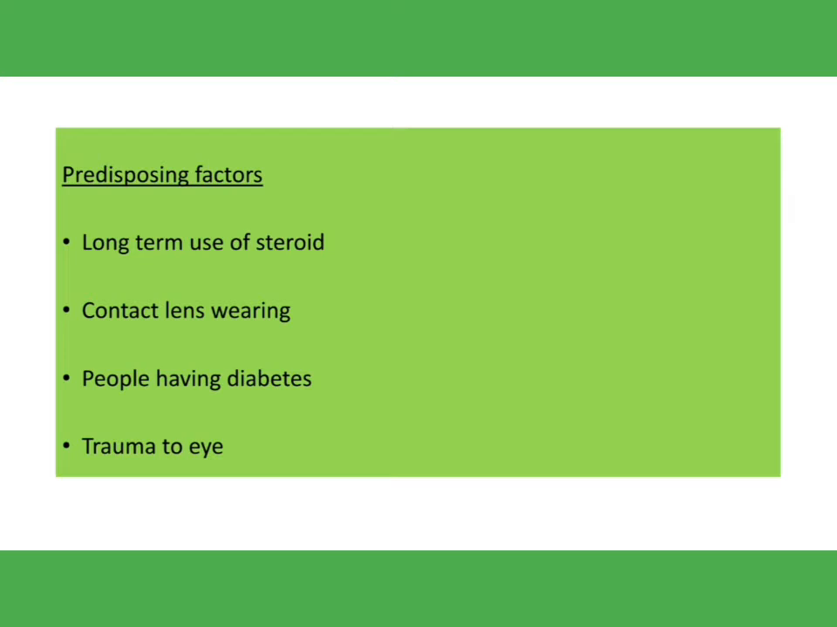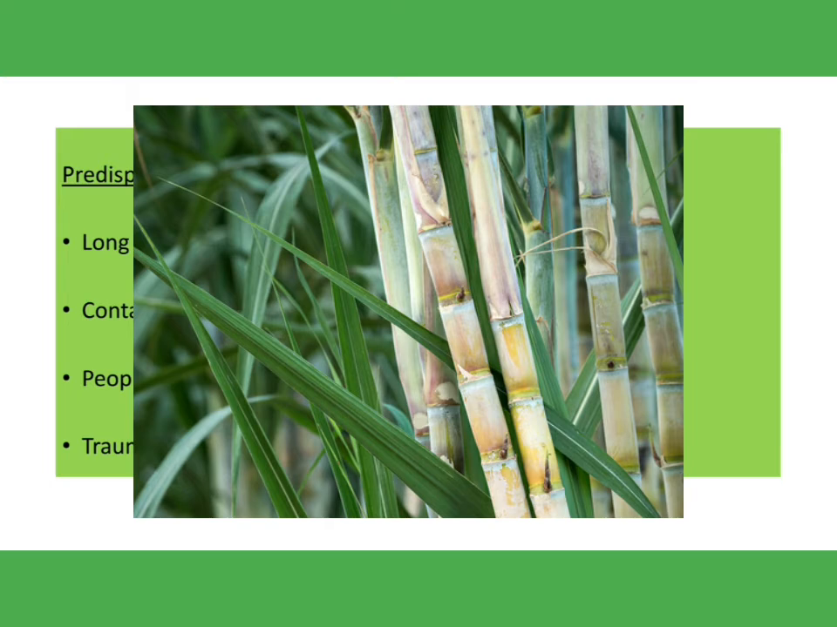Another risk factor is diabetes that is uncontrolled for a long period of time. Those persons are at highest risk of getting infected by fungus, which may also lead to fungal keratitis. Another thing is trauma. If the person gets any trauma to the eye with vegetative matter, then also they have risk of getting fungal infection. Vegetative trauma means, suppose the person has a history of trauma with a sugarcane leaf, then surely the person will have fungal keratitis.